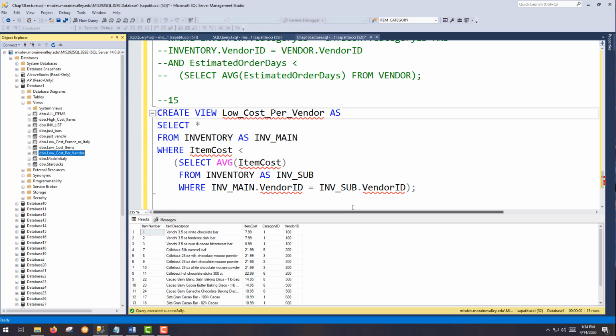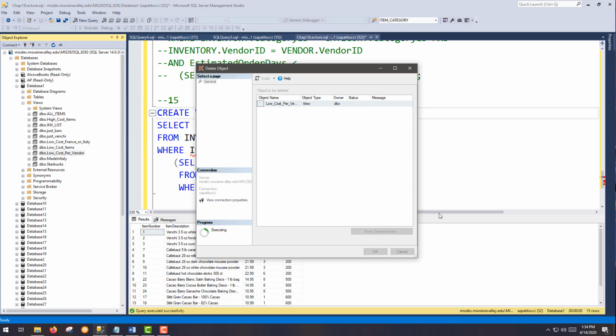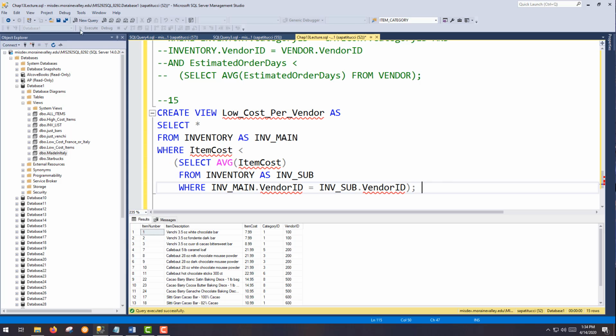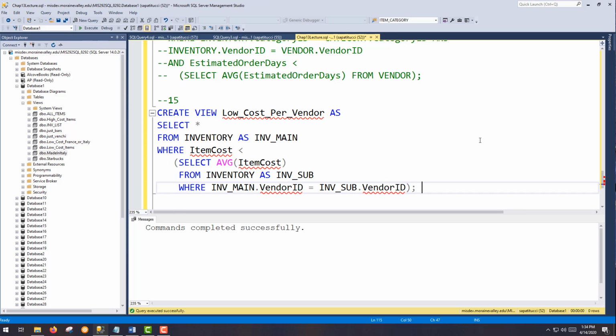So again, just to recap, a view is a window into the database, and there are several reasons why you would want to use them, but certainly a very common thing to want to do is to create views and use them to make your life as a database administrator easier.